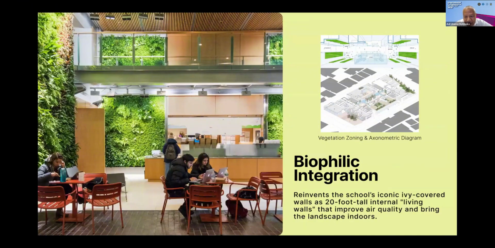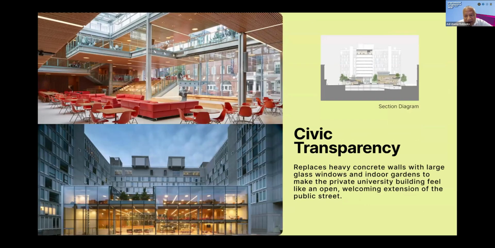It also would have the biophilic integration, reinvent the ivy-covered walls with 20-foot tall internal living walls that improve air quality and bring the landscape indoors. And it also gives the civic transparency. So the building would have transparency at the street level. Maybe we could build it on two levels, and then the other place still could be like before.